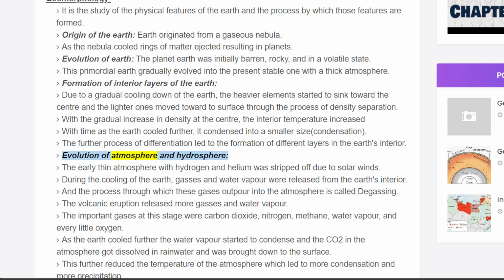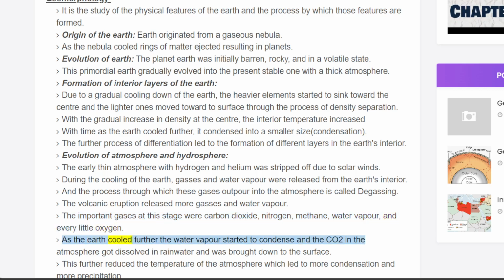Evolution of atmosphere and hydrosphere. The early thin atmosphere with hydrogen and helium was stripped off due to solar winds. During the cooling of the Earth, gases and water vapor were released from the Earth's interior, and the process through which these gases outpour into the atmosphere is called degassing. The volcanic eruptions released more gases and water vapor. The important gases at this stage were carbon dioxide, nitrogen, methane, water vapor, and very little oxygen.